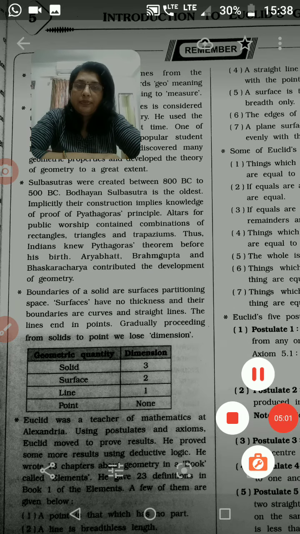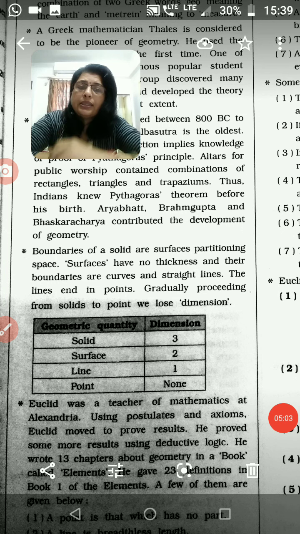in India. Now let us see about dimension. For solid, we can see dimension. Here one table is given. In this table, you can see the geometric quantity, that is solid. So in solid, three dimensions are there: height, length, and breadth.